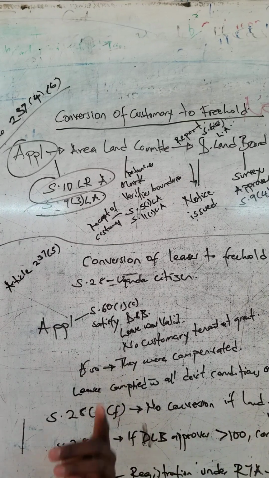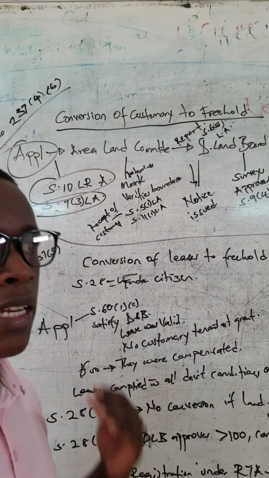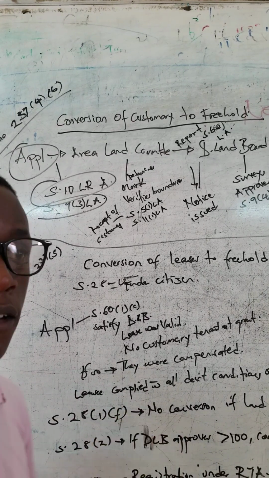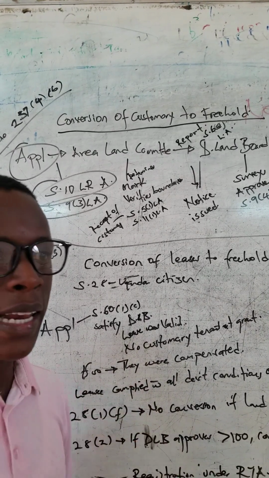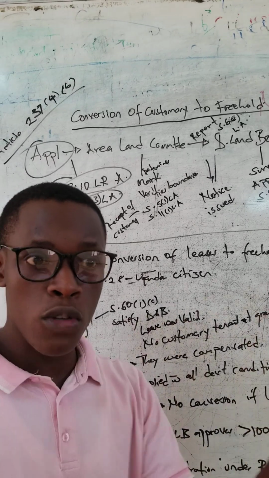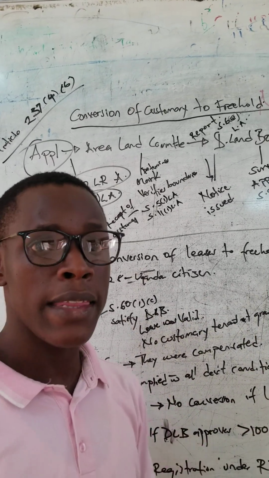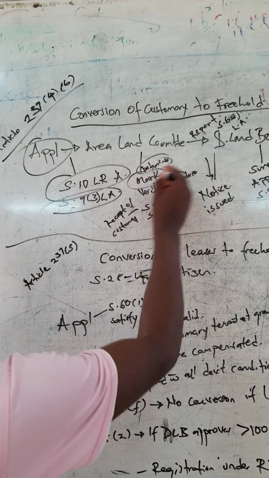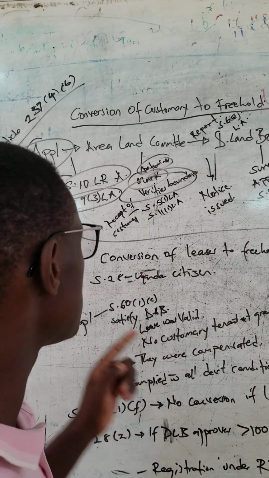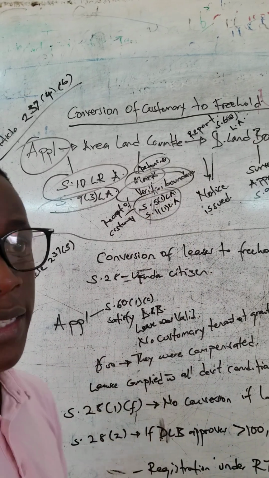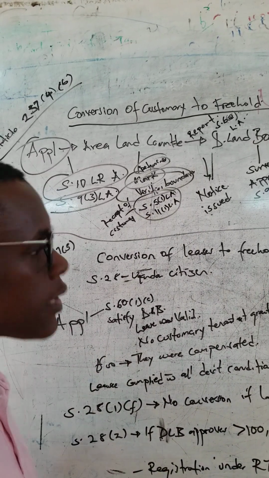It gives powers whereby the land committee determines, marks and verifies boundaries on that land. They go on the land, they determine, they mark and they verify the boundaries on the land that you want to transfer. You get, they determine, they mark and they verify boundaries. So put that in mind, following section 5 and section 11 of the Land Act.